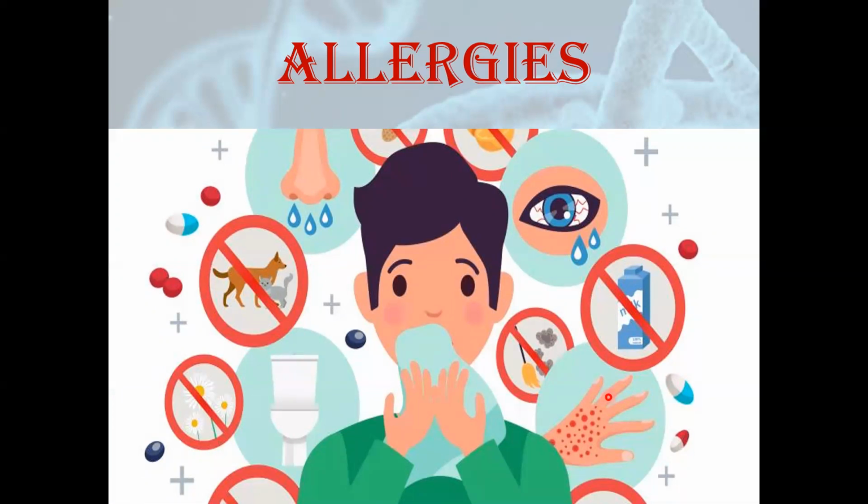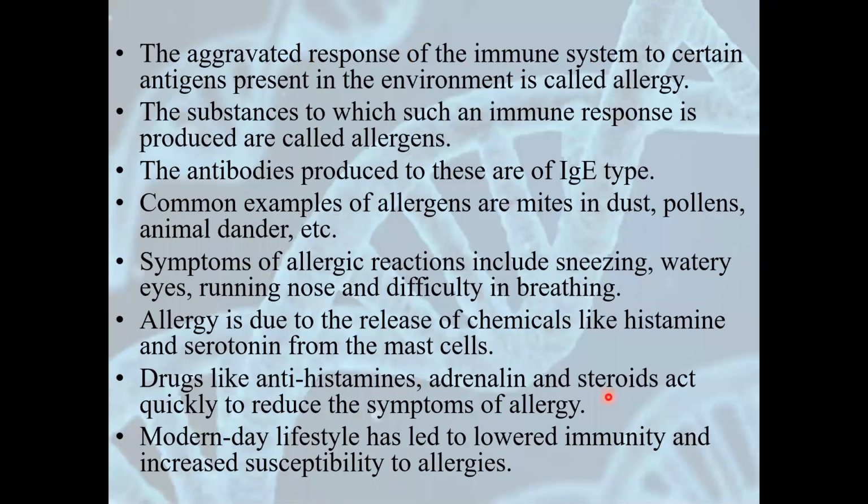extraordinarily. There are some allergens in the environment, like you might have heard that some people have allergy of pollen grains, some have allergy of rose, some have allergy of dust. What happens when these type of materials come in contact with the person's immune system? It will respond in an extraordinary manner. There will be a lot of response of the immune system.